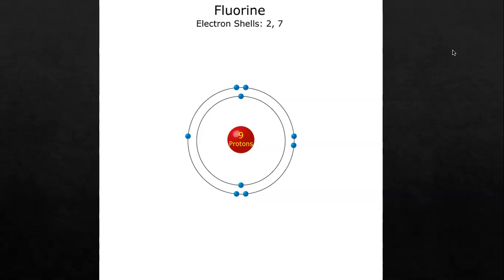Okay. Now let's take a look at fluorine, denoted by the letter F. Its atomic number is 9, and it has 7 electrons in its valence shell.